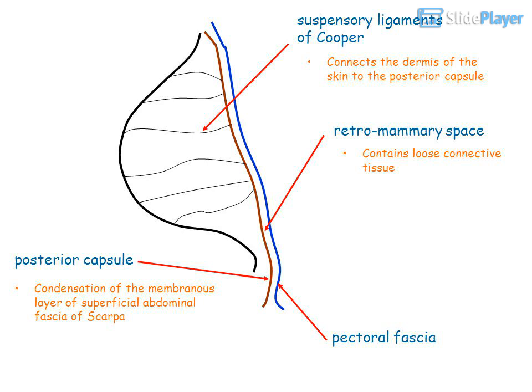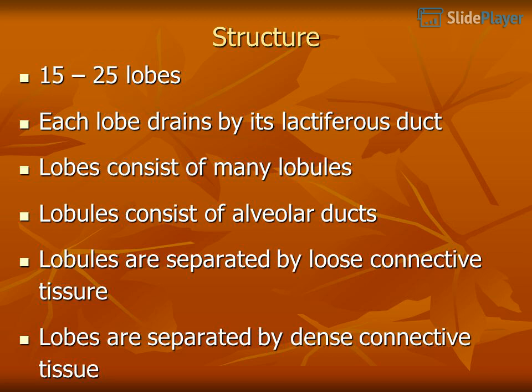Suspensory ligaments of Cooper, retromammary space, posterior capsule. The suspensory ligaments connect the dermis of the skin to the posterior capsule. The retromammary space contains loose connective tissue. The posterior capsule is a condensation of the membranous layer of superficial abdominal fascia of Scarpa. Pectoral fascia. Structure: 15 to 25 lobes.